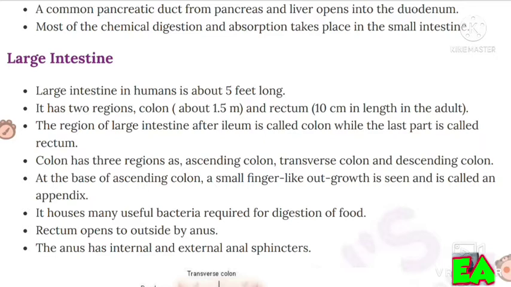At the base of the ascending colon, a small finger-like outgrowth is seen and is called the appendix. It houses many useful bacteria required for digestion of food. Rectum opens to outside by anus. The anus has internal and external end sphincters.